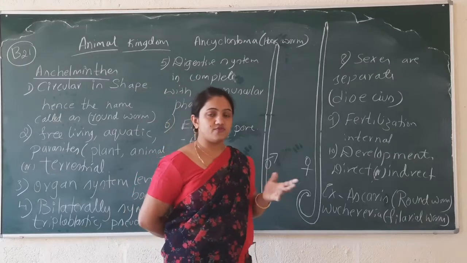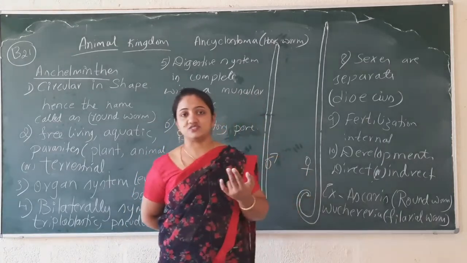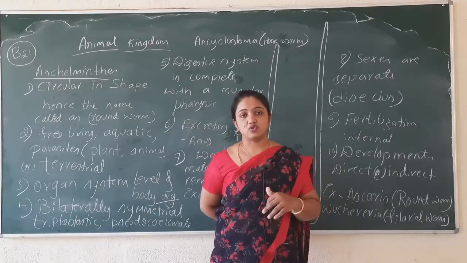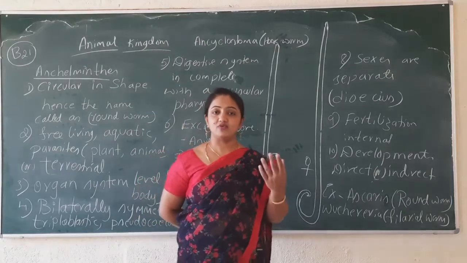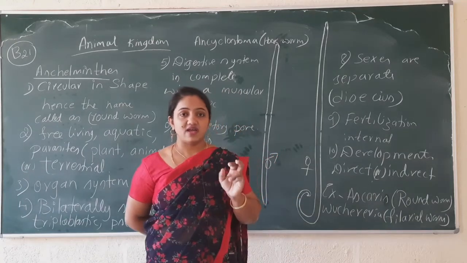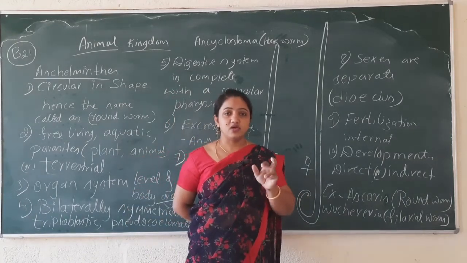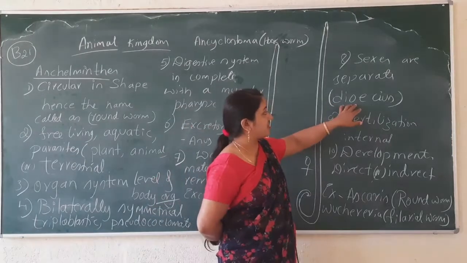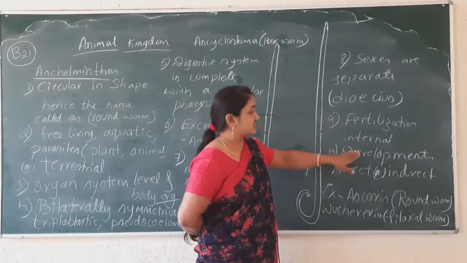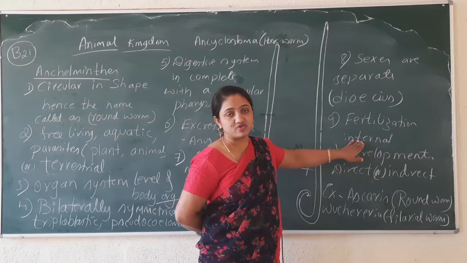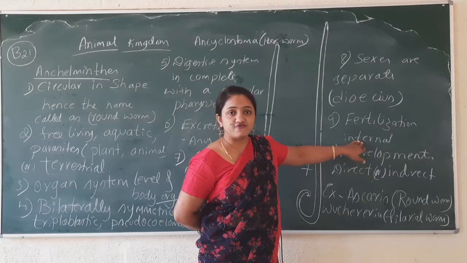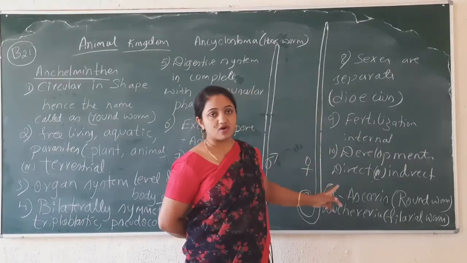So we can call it dioecious, and monoecious means what? Having both sex organs in one body. The word monoecious is given to plants, and the word hermaphrodite is given to animals. All right, here what we have to write: dioecious animal. The fertilization is internal. Fertilization means what? Male and female gametes are going to fuse inside the female body.